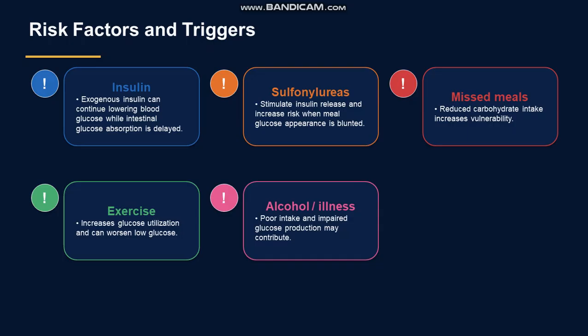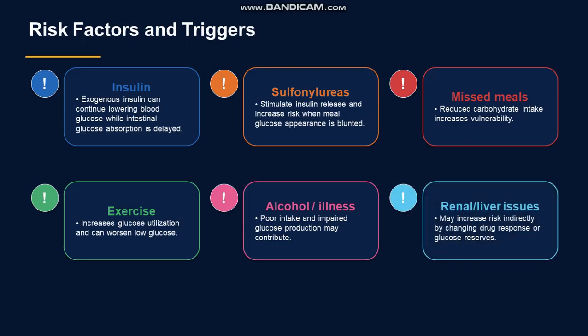Alcohol or any other illness that impairs glucose production may contribute to more hypoglycemic conditions. Renal or liver issues: if the patient has CKD or proteinuria and is using acarbose, there might be more risk of hypoglycemia.